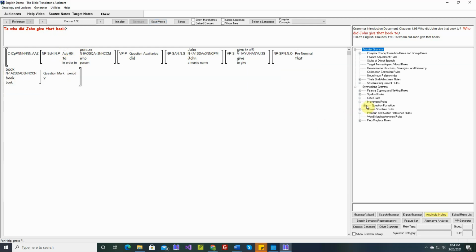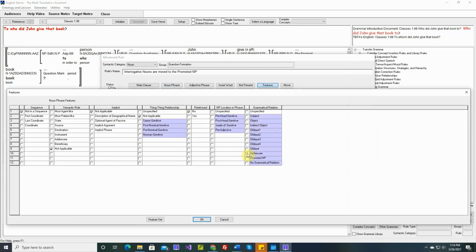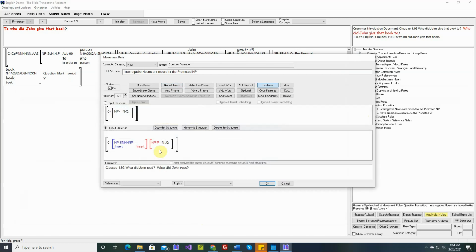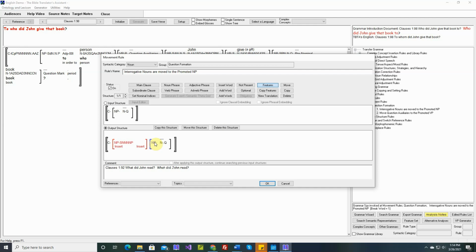So let's go back to that rule. This rule takes the noun phrase that has the interrogative noun and just moves the entire noun phrase. So we can't do that. Let's insert a new noun phrase in the output structure, and it will become the promoted NP. We don't want to move this entire noun phrase anymore. We'll just leave it whatever grammatical relation it was. It will remain that way. And now we need to move this interrogative noun to this new noun phrase.